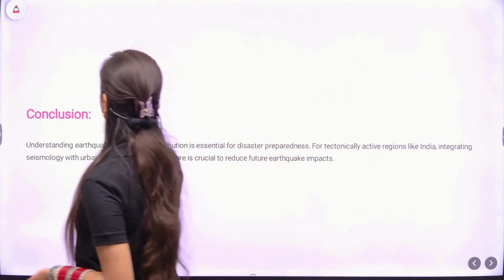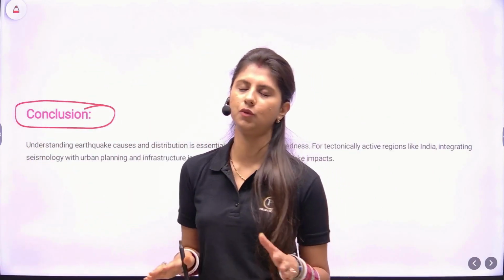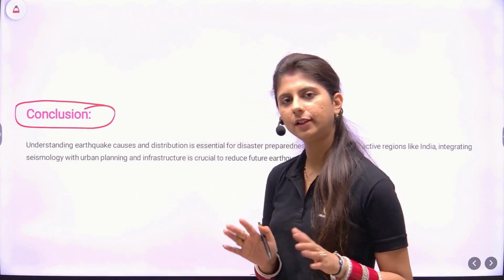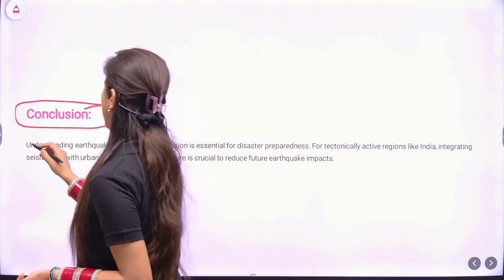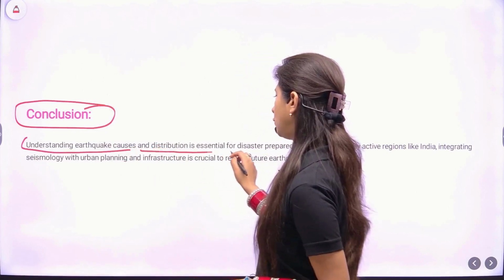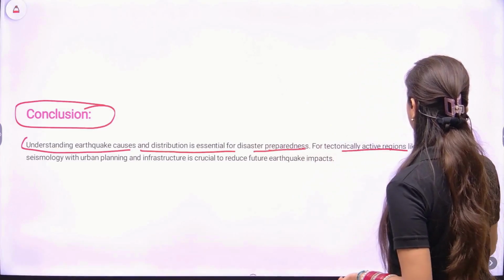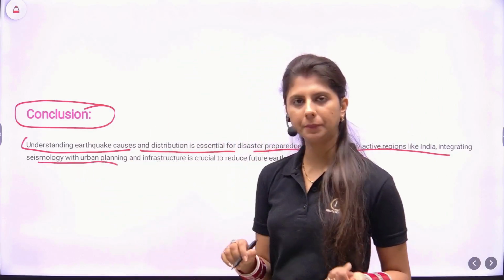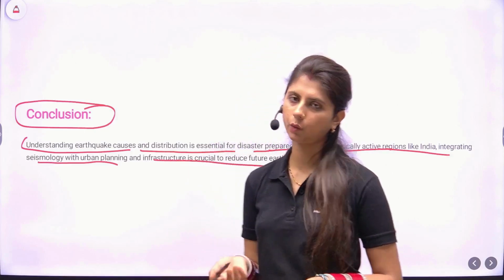The most important part, conclusion, I re-emphasize it again and again. Do not skip conclusion. Do not leave your answers abrupt, open-ended. Always write a summarizing conclusion so that the answer is summed up in a positive, balanced note. I'll read it out for you. Understanding the earthquakes, causes and distribution is essential for disaster preparedness. For tectonically active regions like India, integrating seismology with urban planning and infrastructure is crucial to reduce future earthquake impact.